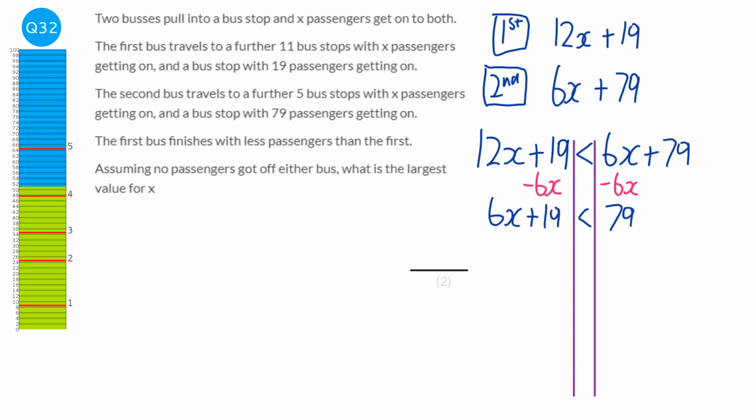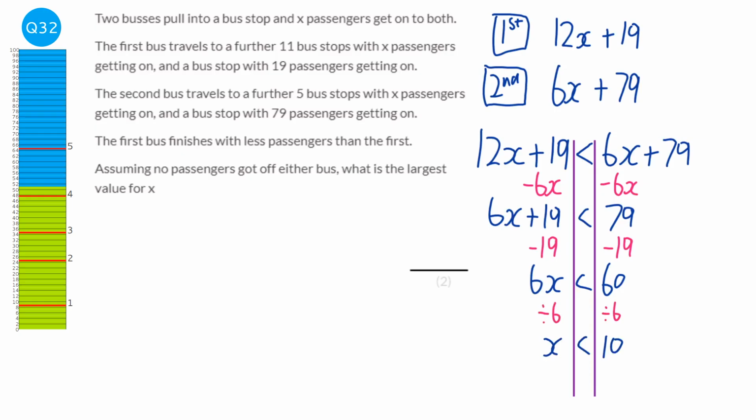And the next thing we're going to do is take away the 19 from both sides. And so, that's meant to be 60. Got ahead of myself. And the last thing we do is divide by 6 both sides. And so we've got x is less than 10.